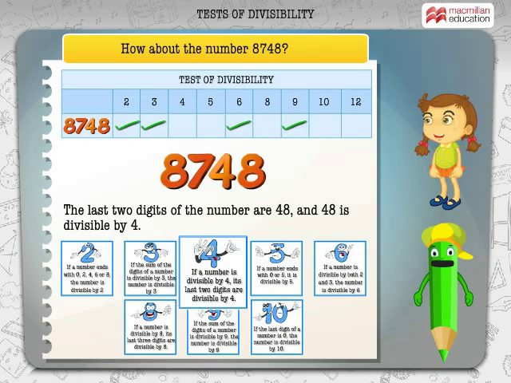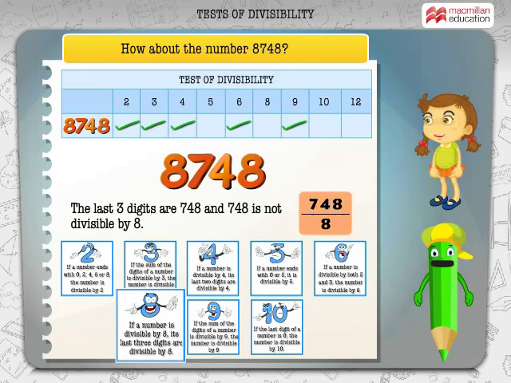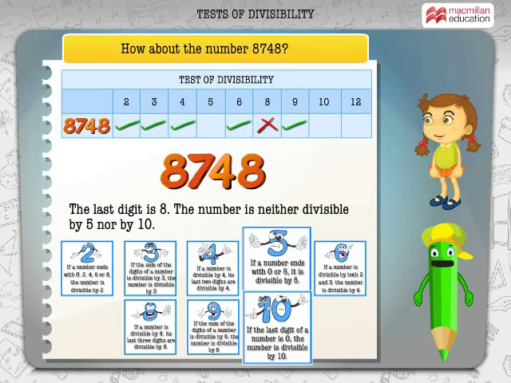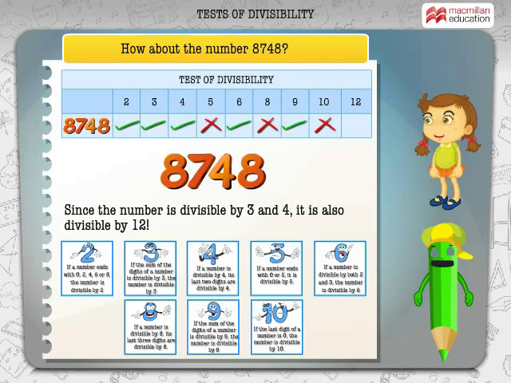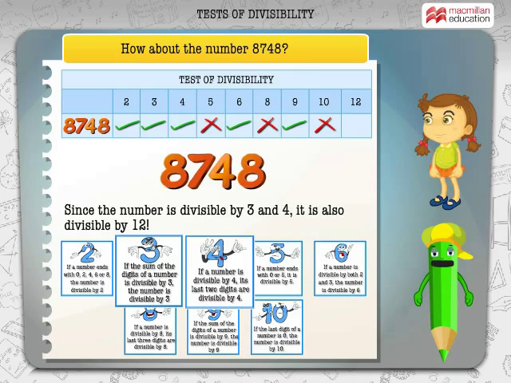The last two digits of the number are 4, 8 and 48 is divisible by 4. 8748 is divisible by 4. The last three digits are 748 and 748 is not divisible by 8. The last digit is 8. The number is neither divisible by 5 nor by 10. And finally, since the number is divisible by 3 and 4, it is also divisible by 12.